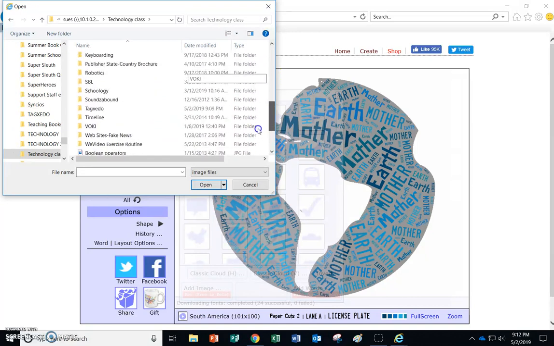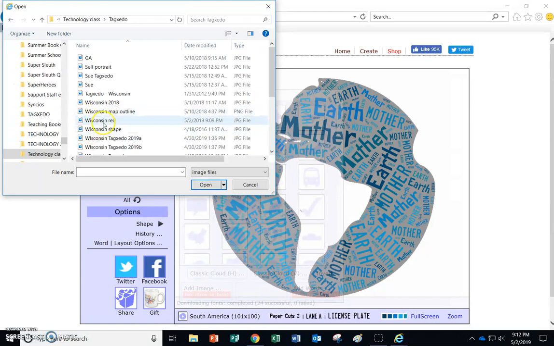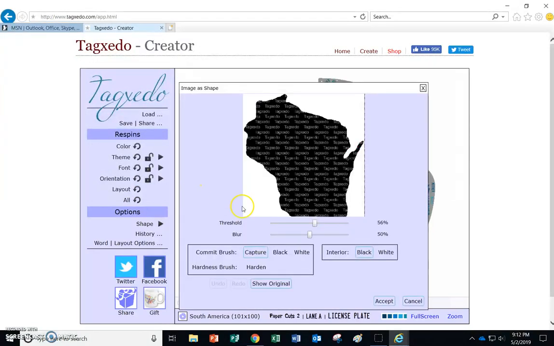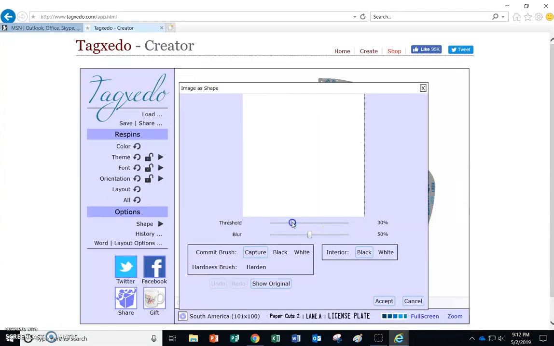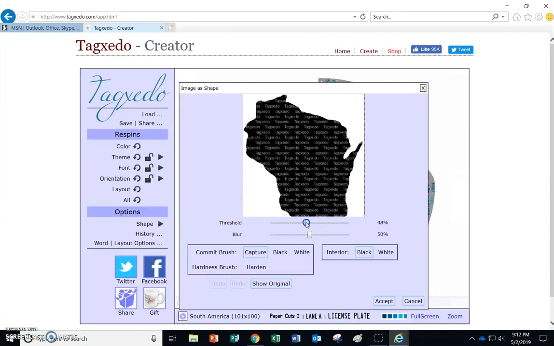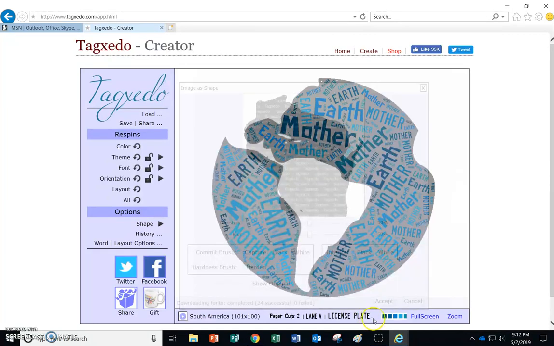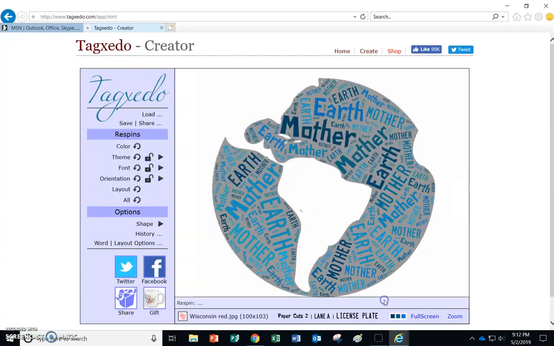I put it actually in 2 folders. So I'm finding it. Here's Wisconsin Red. I'm going to open it. Now it should look like this. If it doesn't, you can do the threshold, but really you shouldn't have to mess with it. And you're going to say accept.